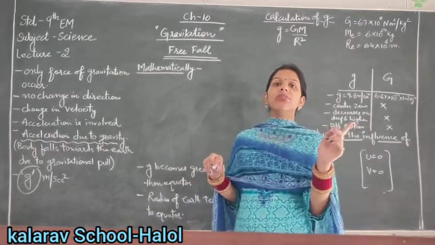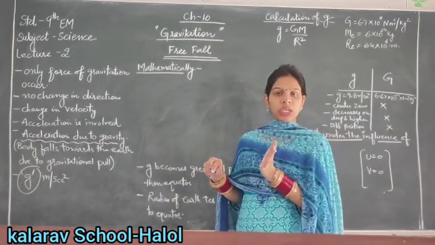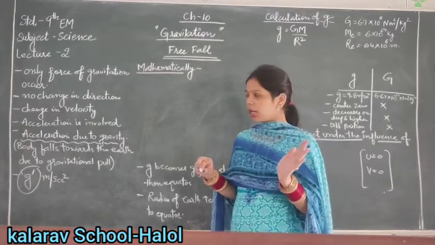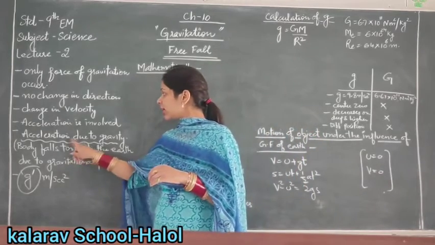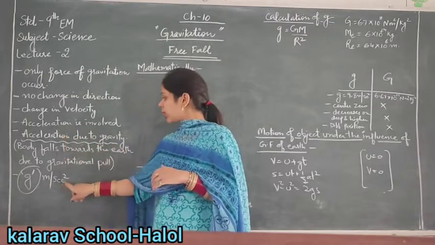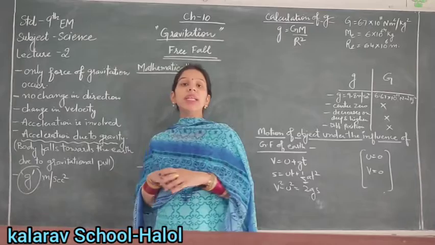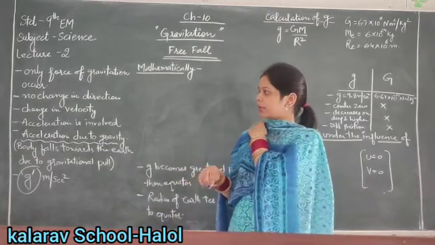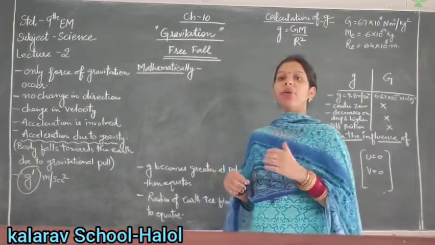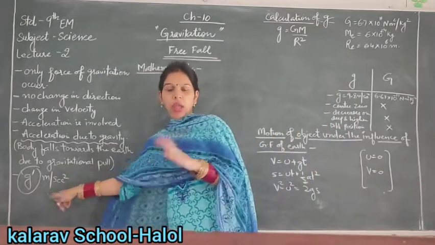In the previous lecture we discussed capital G. I will give you the difference between small g and capital G later. Since it is acceleration due to gravity, it is just acceleration, so we can say its unit is meter per second square. Mathematically, we now find the formula for g.